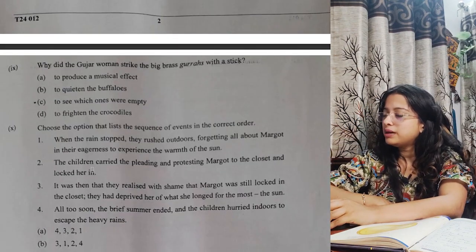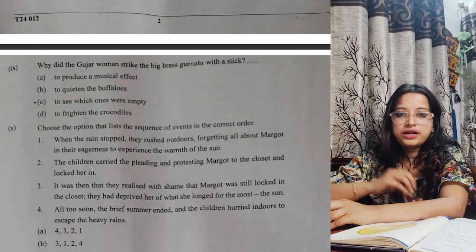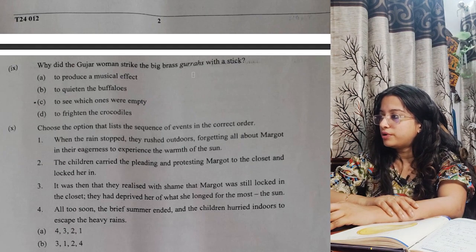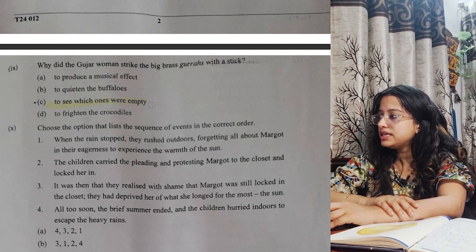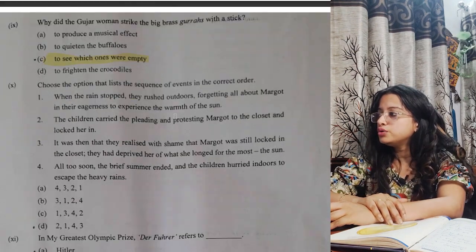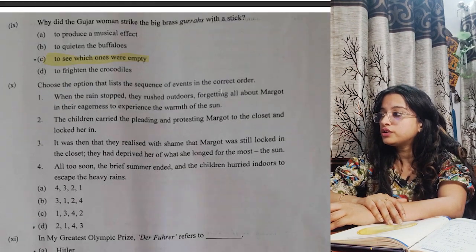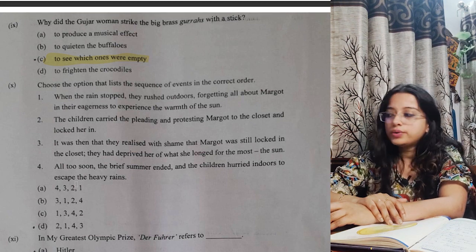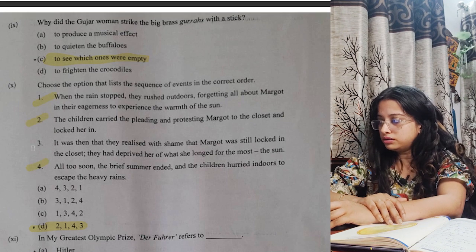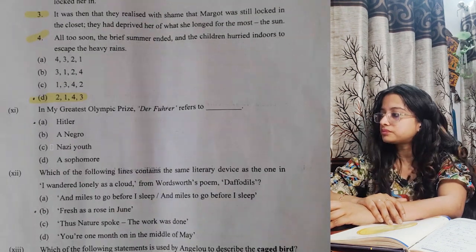Next, number 9. I'm not discussing much because it's not required. You are done with the paper, just see the answers. Why did the Gujar woman strike the brass gurus with a stick? This will be to see which ones were empty. It makes a different sound, right? I told you. Choose the option that lists the sequence of events in the correct order. As you can see, this will be option D. Directly, I'll tell you: 2, 1, 4, 3.